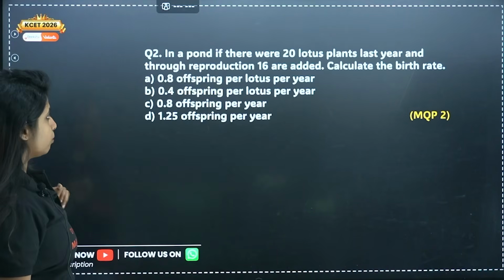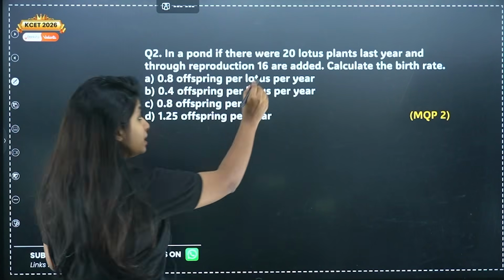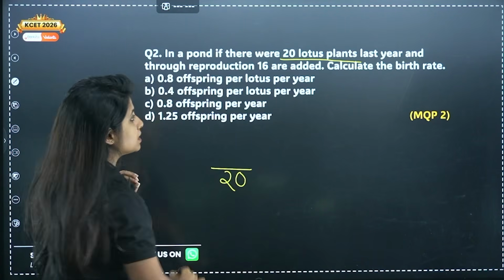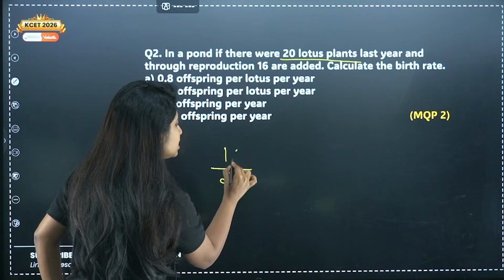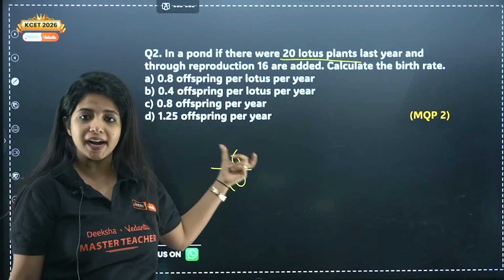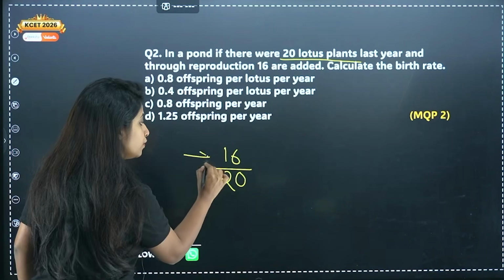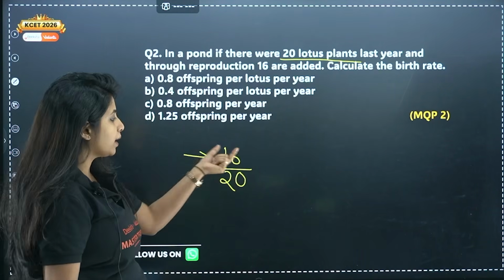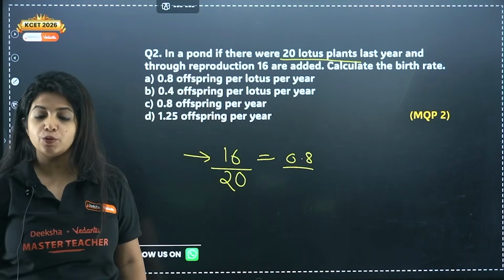Now going ahead with the next question. In a pond, okay, this is from MQP2. In a pond, if there were 20 lotus plants last year, and through reproduction 16 are added. 16 more are added, not a new population, but the number of organisms that have got added. Now calculate the birth rate. How do you calculate the birth rate? You put the number of new additions divided by the existing population. Okay, so what do you get? Your answer would be 0.8. If you do the division, your answer comes to be 0.8.